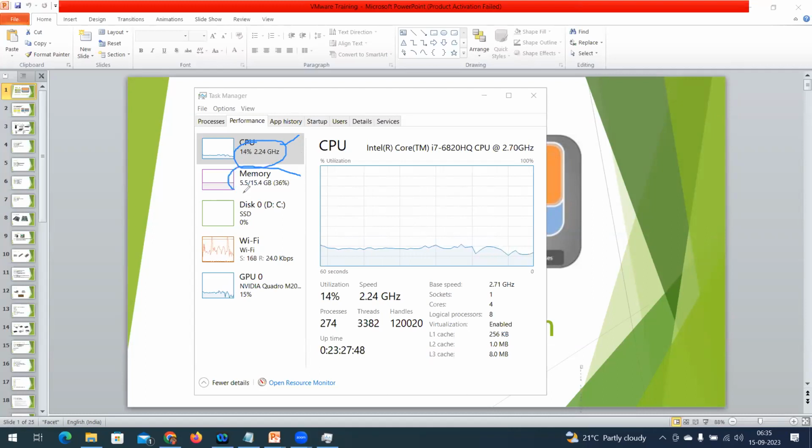Total memory is 16 GB, and out of 16 GB it is using just 5 GB. What is the disk space? What is the network utilization? Here is why virtualization comes into the picture. I spent 1 lakh to procure this hardware, but am I using the available resources in an effective way?